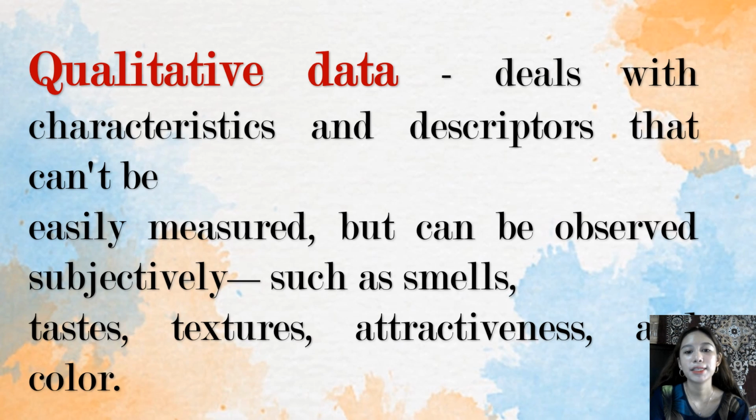And now it is time for us to define the qualitative data, since we had already tackled the quantitative data and its two types, which are continuous data and discrete data. Qualitative data deals with characteristics and descriptors that cannot be easily measured but can be observed subjectively, such as smells, tastes, textures, attractiveness, and color.